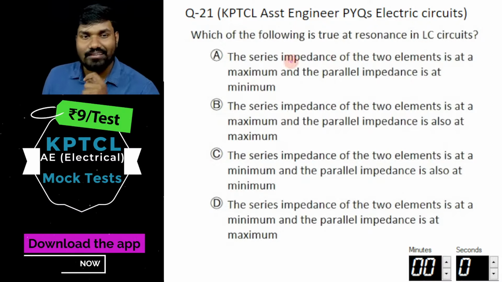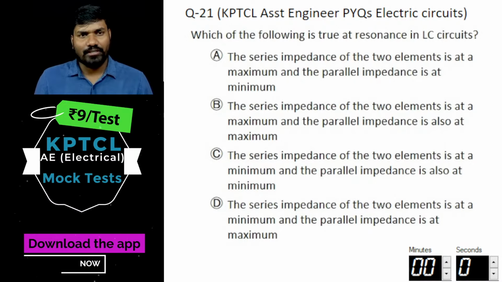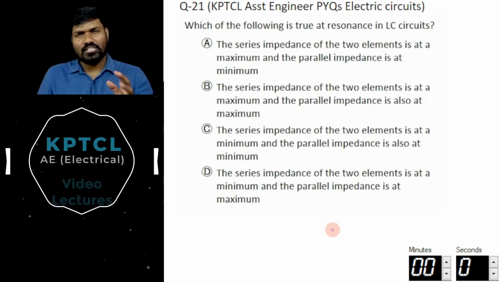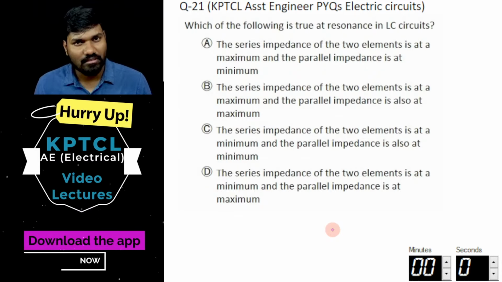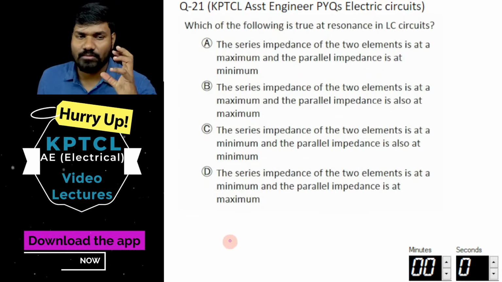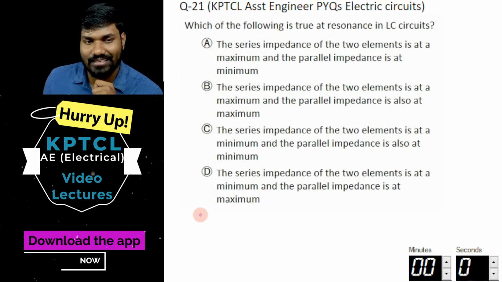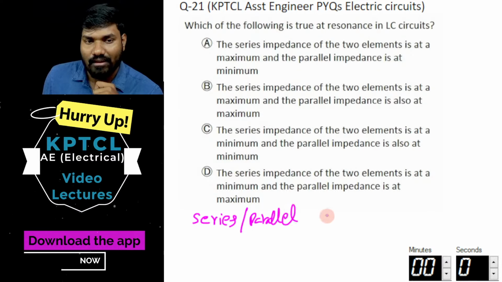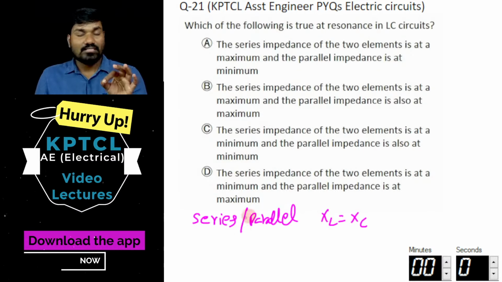Series impedance. See, generally, resonance means, let's talk in terms of conditions. In case of series circuit resonance or parallel circuit resonance, the condition is XL equal to XC, for these two circuits only.